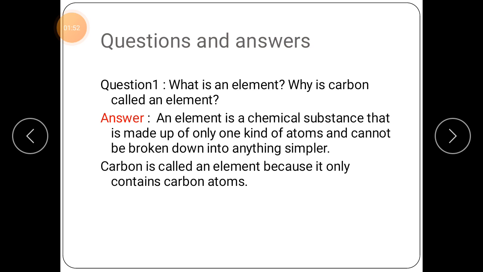Question number 1. What is an element? As I told you, an element is a chemical substance that is made up of only one kind of atom and cannot be broken down into anything simpler. Why is carbon called an element? Carbon is called an element because it only contains carbon atoms.